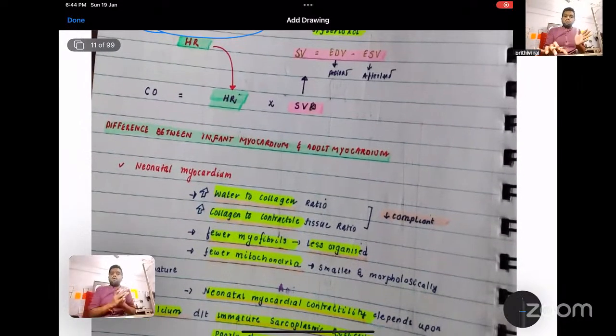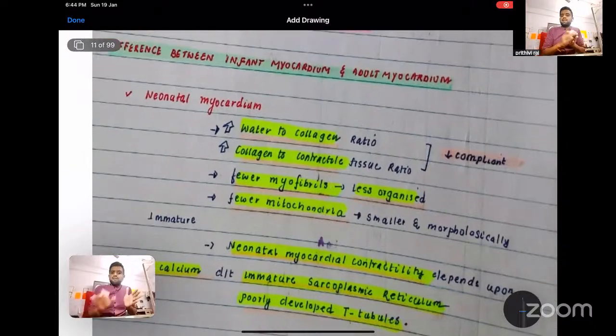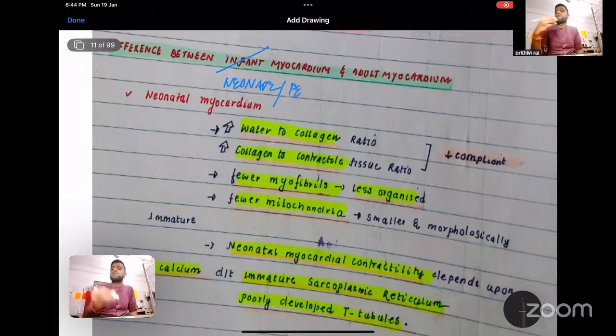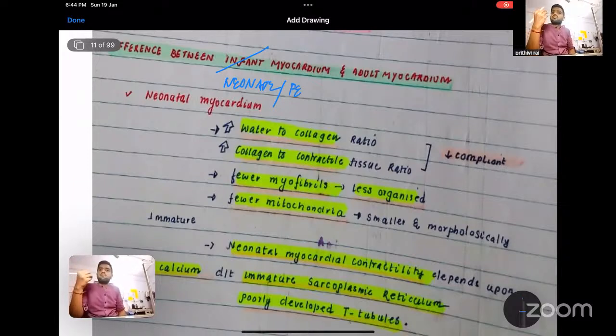So how is the fetus, sorry, this is not the infant, it is the neonate, and we can write it as fetus also. How is the fetus myocardium different from the adult myocardium? Now you see, in the adult myocardium the myofibrils are well matured.